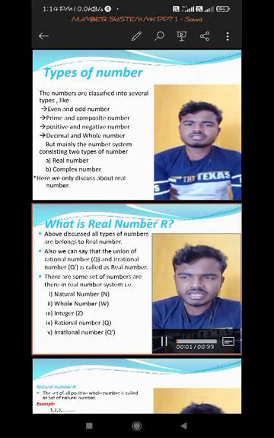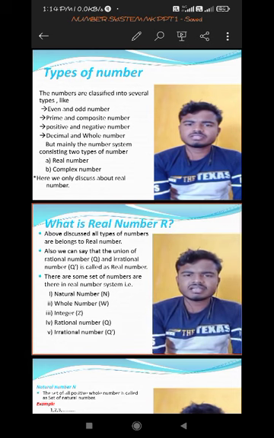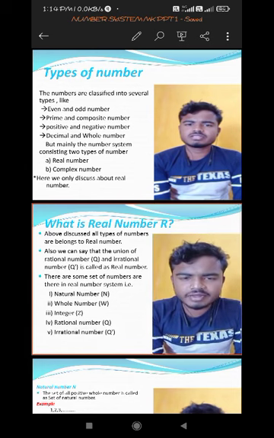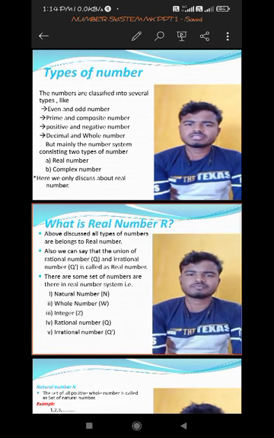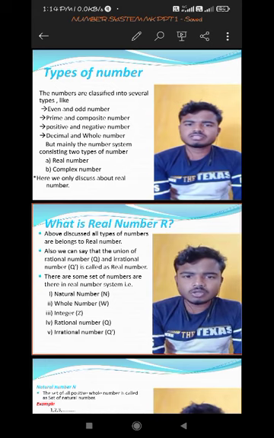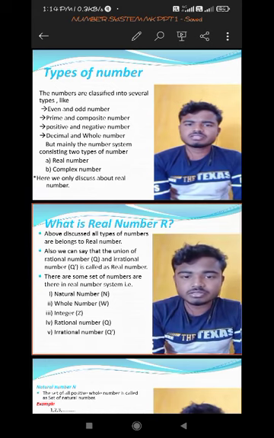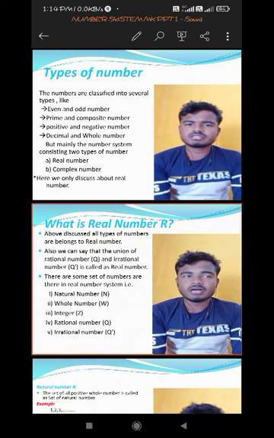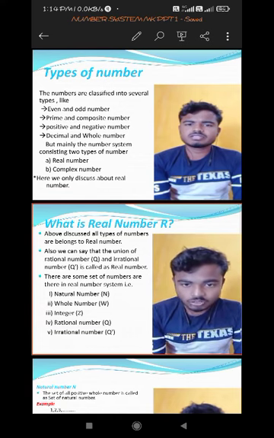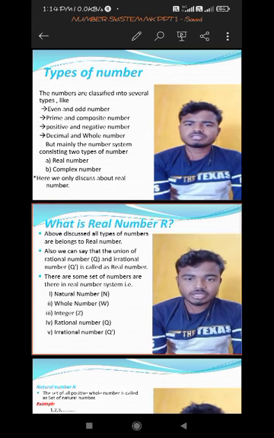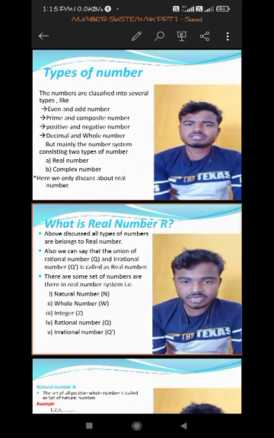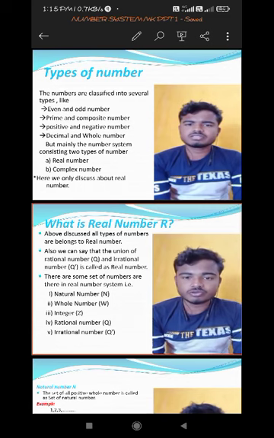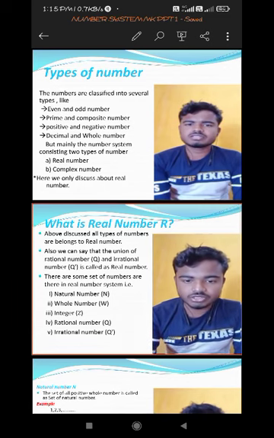By definition, real number is the union of rational numbers and irrational numbers. Then what are rational numbers and what are irrational numbers? That we will discuss. And some other kinds of sets are there in the real number set, that is natural number, whole number, integers, and the two numbers, rationals and irrationals. So further we will discuss all these things.